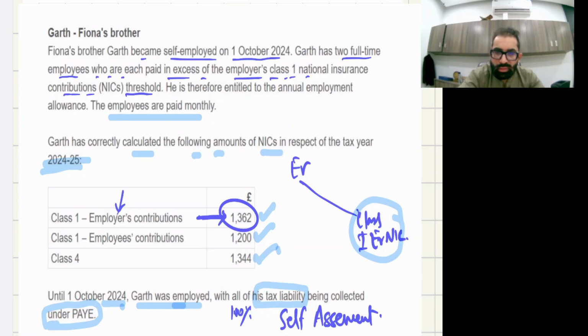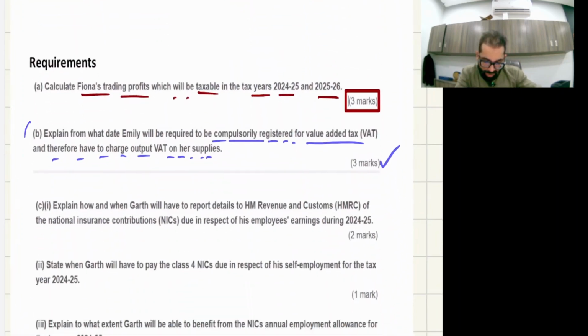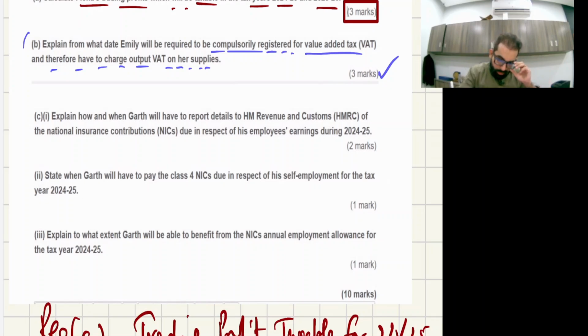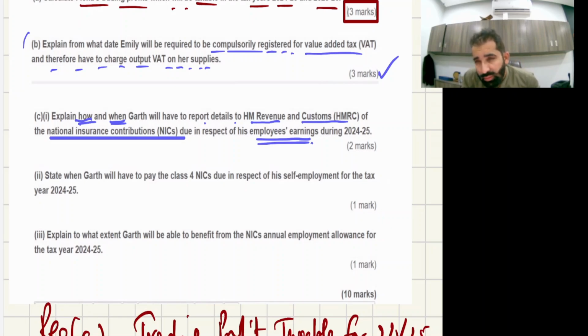Now listen, dear student. Let's move on to the requirement, and soon the question will be ended. Explain how and when Girth will have to report details to HM Revenue and Customs of the national NIC due in respect of employees earning, class 1 employee NIC, as this person is a reporting employee under the pay system on a monthly basis.